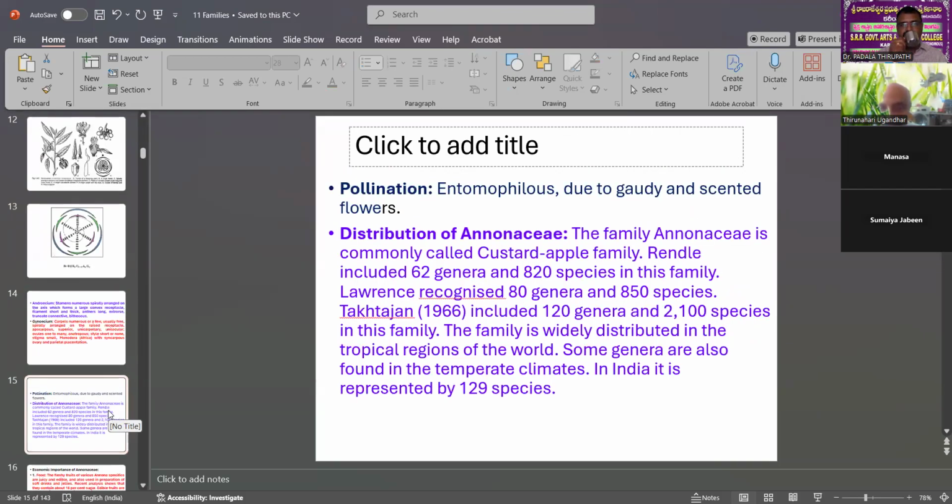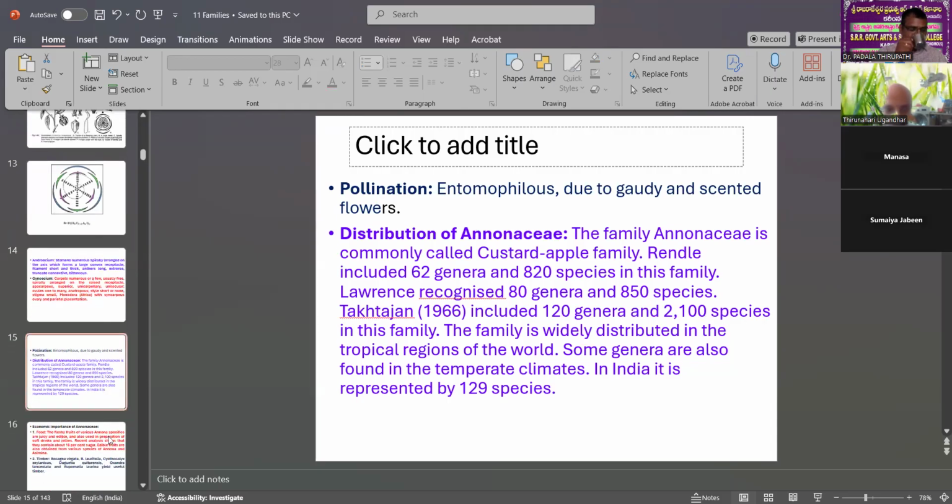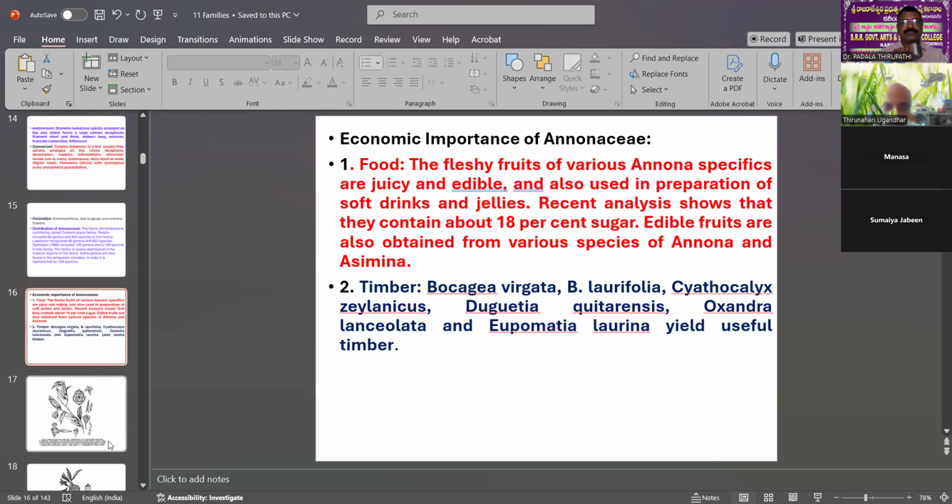The pollination: these are entomophilous due to the gaudy and scented flowers. Scented flowers, and the distribution is also here. Once again, 62 genera and about 800 species are in the family. Then the economic importance of the Annonaceae. First, food: the fleshy fruits of various Annona species, the juicy and edible fruits, are also used in the preparation of soft drinks and jellies.